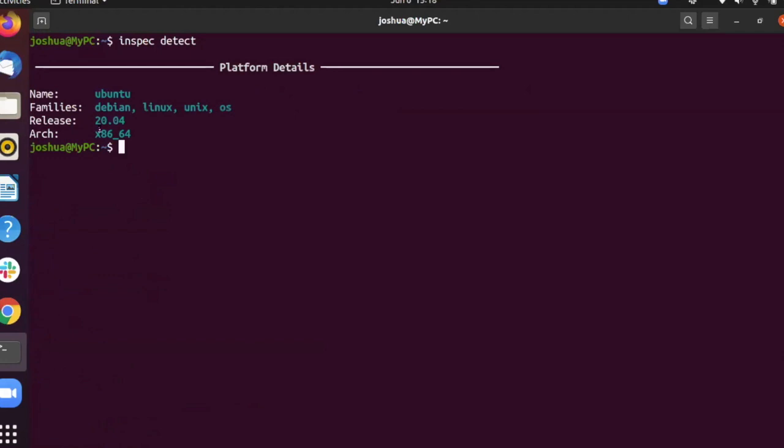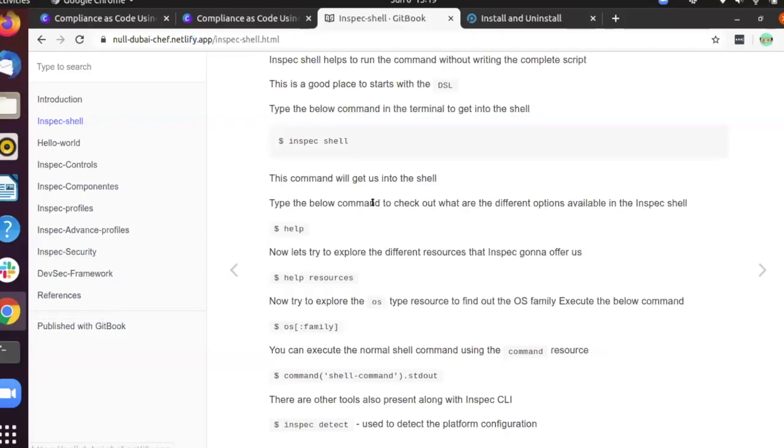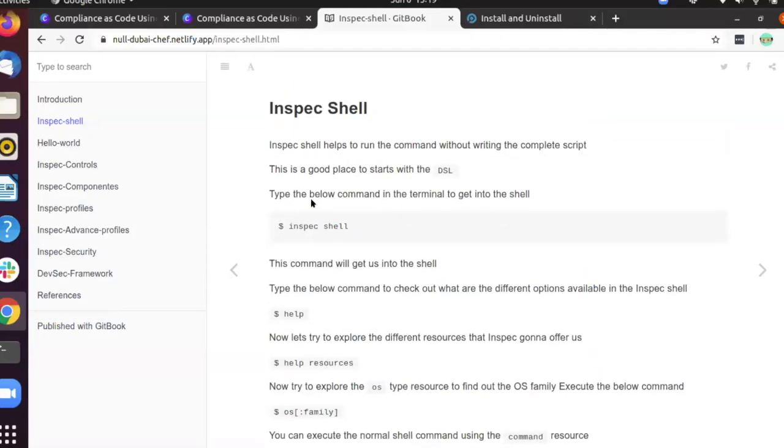So inspect detect will give the basic information about our target. Since I am running locally, it gives me information about my machine, like I am running Ubuntu 20.0.4. So this is about the inspect shell.